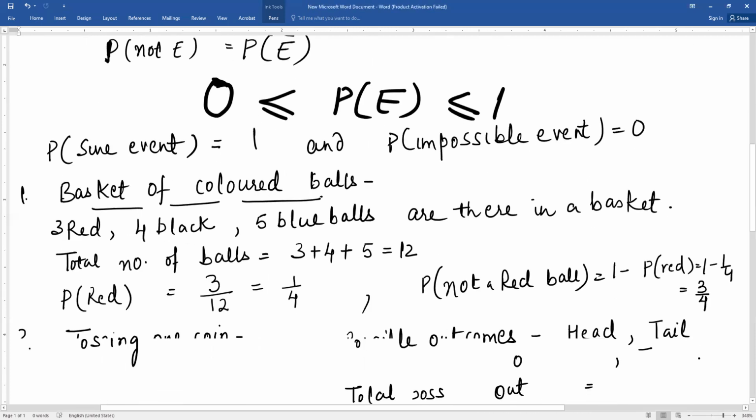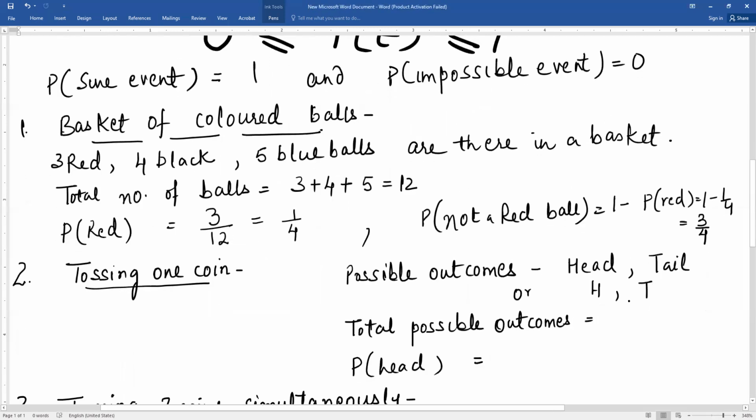Next experiment is tossing one coin. You have seen a coin. On one side we have head and on the other side we have tail. So the possible outcomes are head and tail. Either head will come or tail will come. We can also write it in short as H and T.